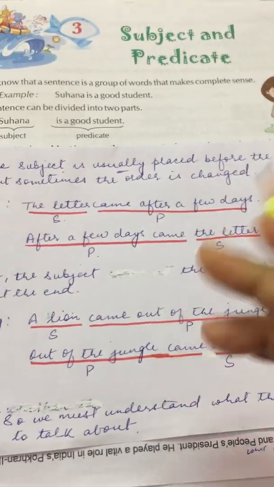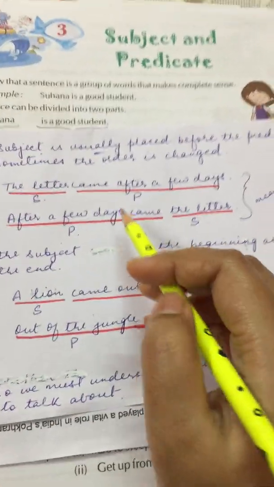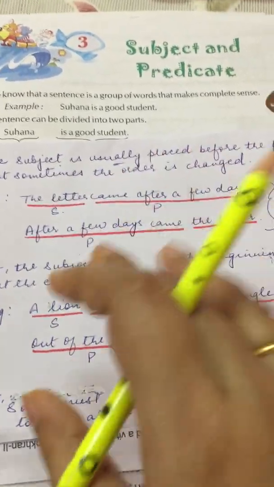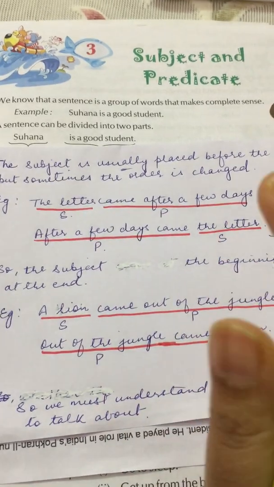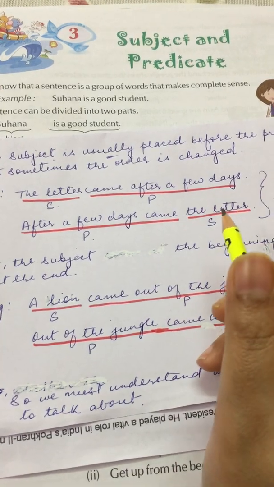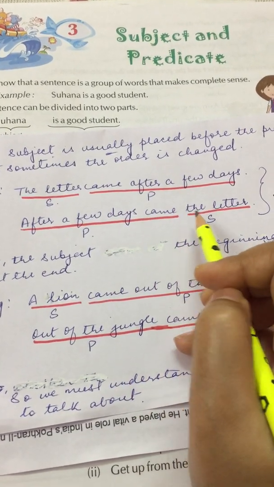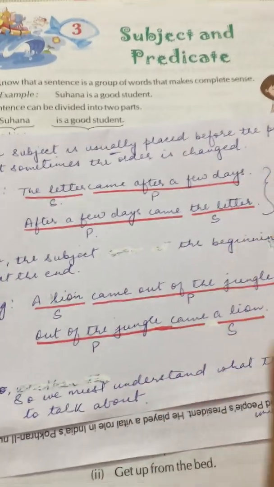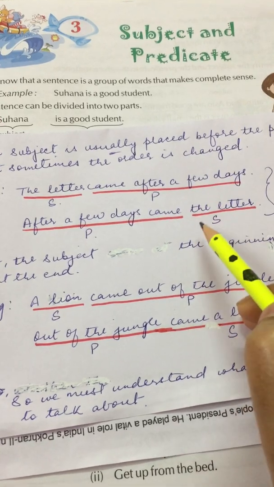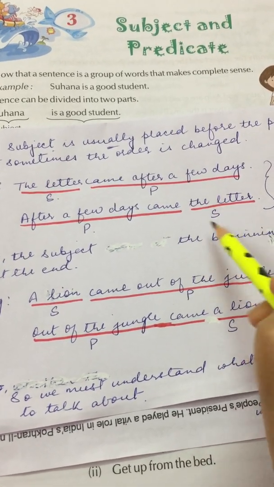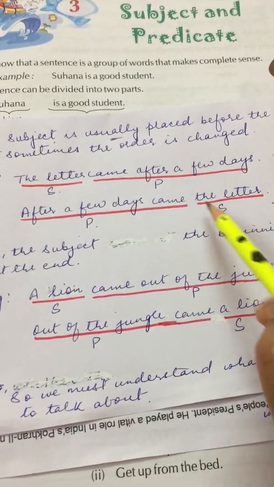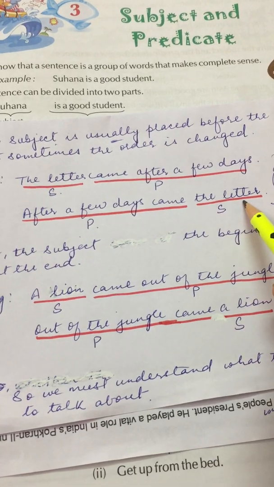Alright? Now, we have just interchanged some words. We have just played with the words, and we have formed a new sentence. Just look at it. After a few days came the letter. Now just think, children, in this sentence, what is the subject? You can see the subject is still the same. It is being talked about the letter only. Here also, the subject is still the same, the letter.